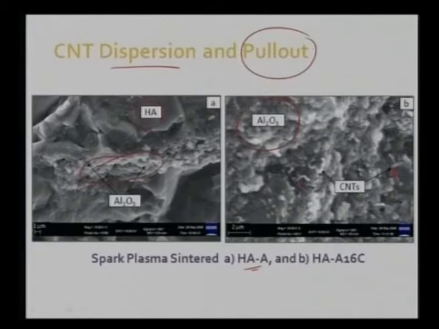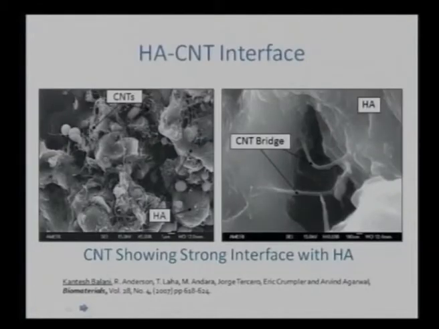So we are seeing that CNTs are showing pullouts, and they are very well dispersed throughout the matrix. And it has also been shown by some researchers that CNTs tend to spread out, and they enhance the fracture toughness by creating some CNT bridges, as we see here.